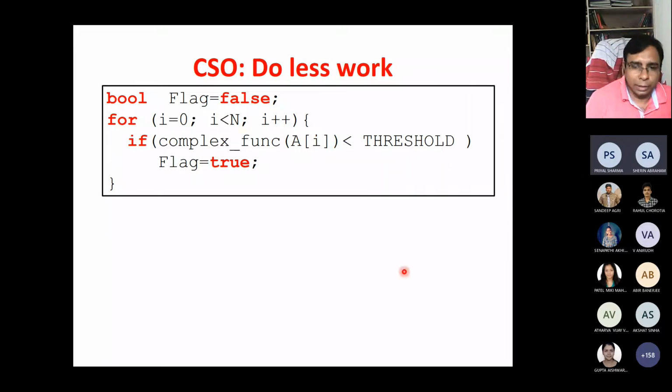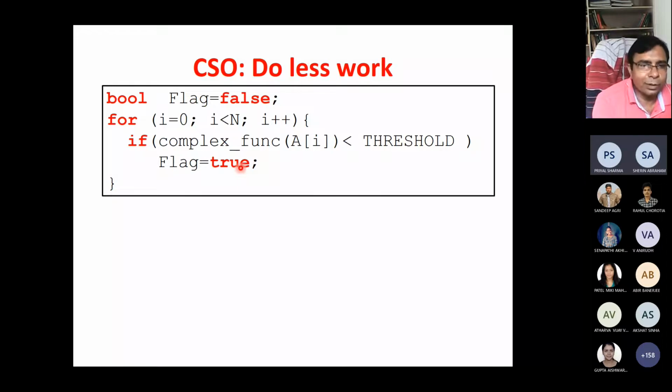Okay. So in this code, initially flag is equal to false, and then for i equal to 0 to n, we are using some complex function, we don't know what it is, on some array element A[i], and if it is less than threshold, then flag is equal to true.